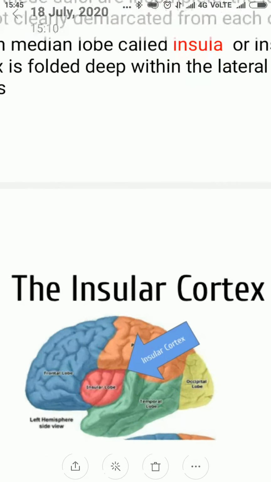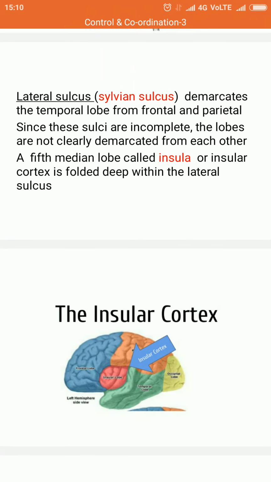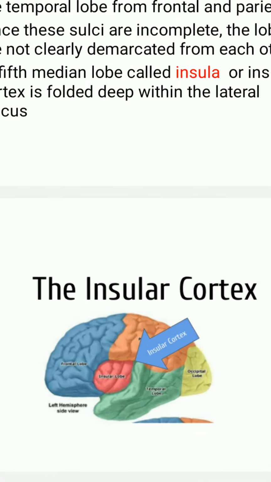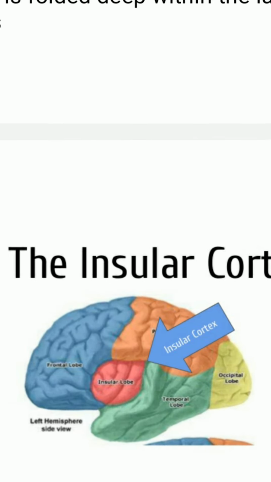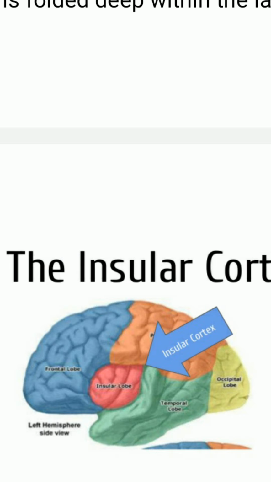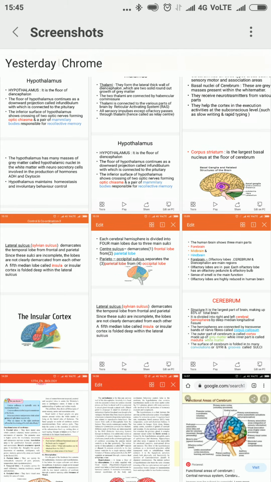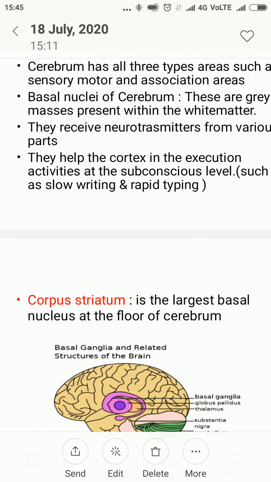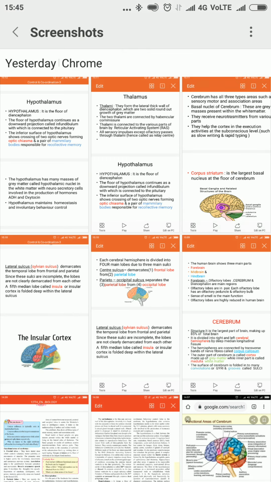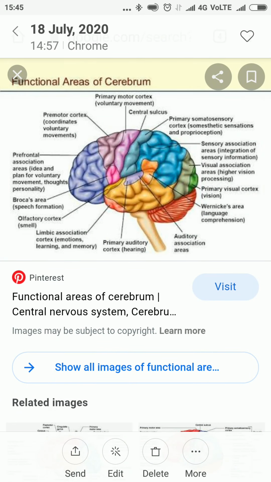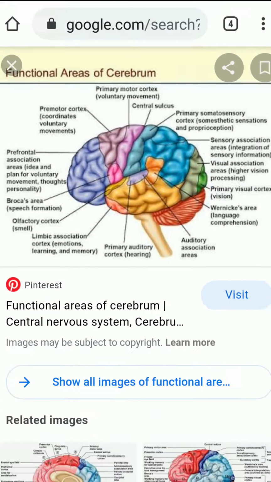Look here. This is the insular cortex, the insular lobe, which is present in the lateral sulcus. Now come here, corpus striatum. Before going to the corpus striatum, I will show you the different functional areas and functions of the cerebral hemisphere. Now this is a picture of a cerebral hemisphere.